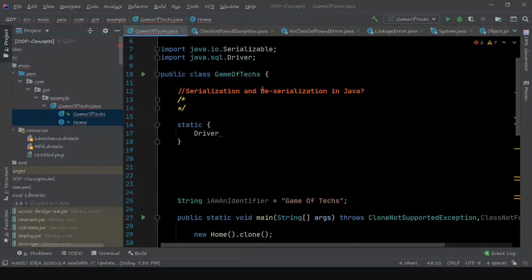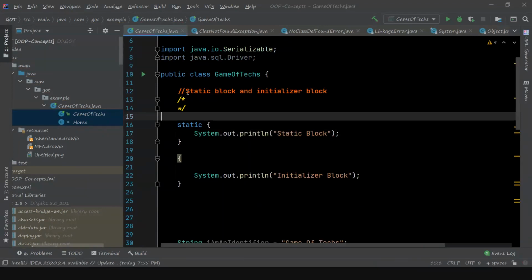And deserialization is the reverse process of serialization. You can read a file, read the state of a class written to the file, and reconstruct that same last saved state into memory. That process is called deserialization.